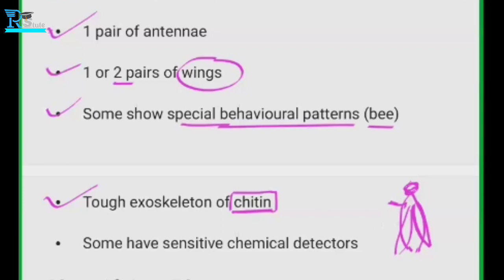For example, if we try to tear a dry leaf, you can hear a cracking noise.